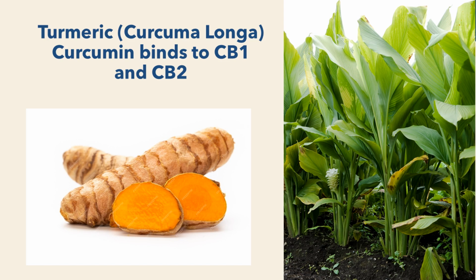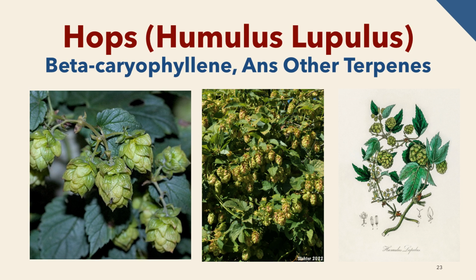Curcumin also upregulates CB2 expression and downregulates CB1, a mechanism that is being explored for its usefulness in liver fibrosis. The hops plant is interesting because it has some striking similarities to the cannabis plant. Both hops and cannabis belong to the 170 species strong family Cannabaceae. Also, both of them possess glandular trichomes that churn out high levels of aromatic terpenes.